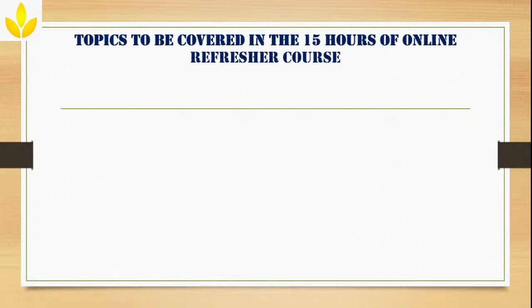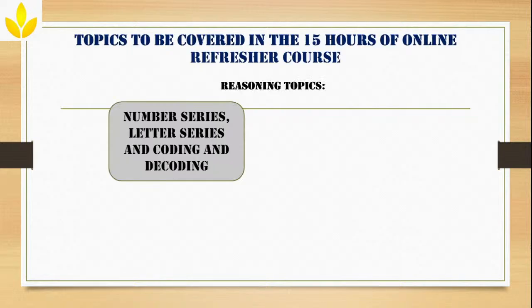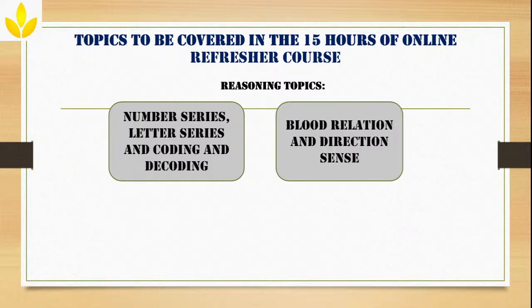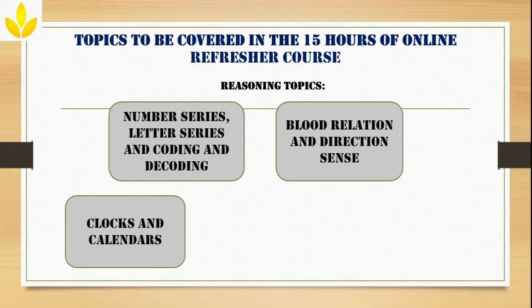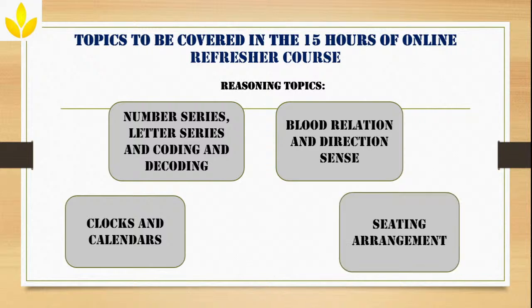Now in the reasoning topics we'll be covering number series, letter series and coding and decoding, blood relation and direction sense, clocks and calendars, seating arrangement. So these are the few important topics that we'll be covering from the aptitude.